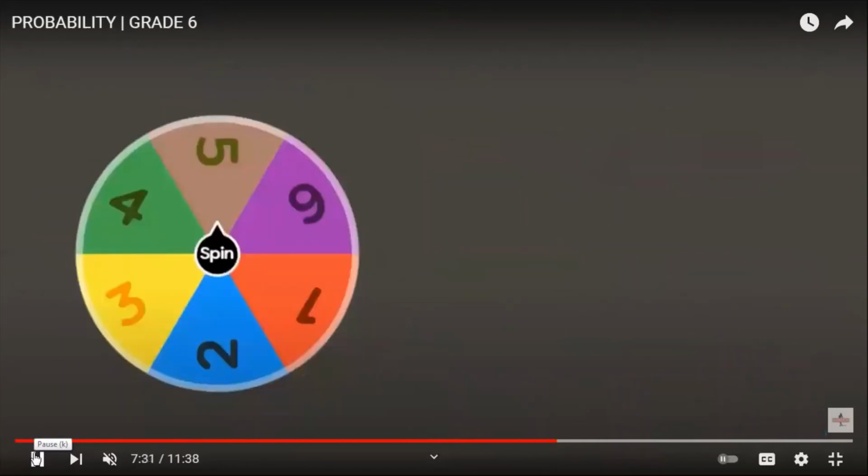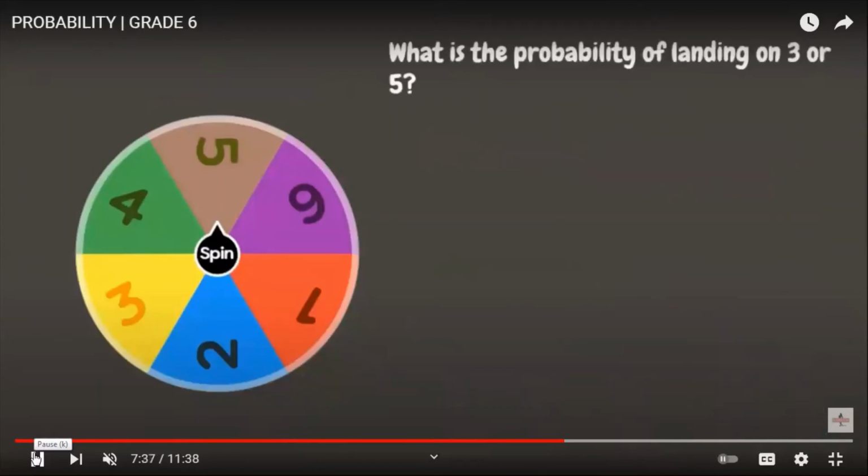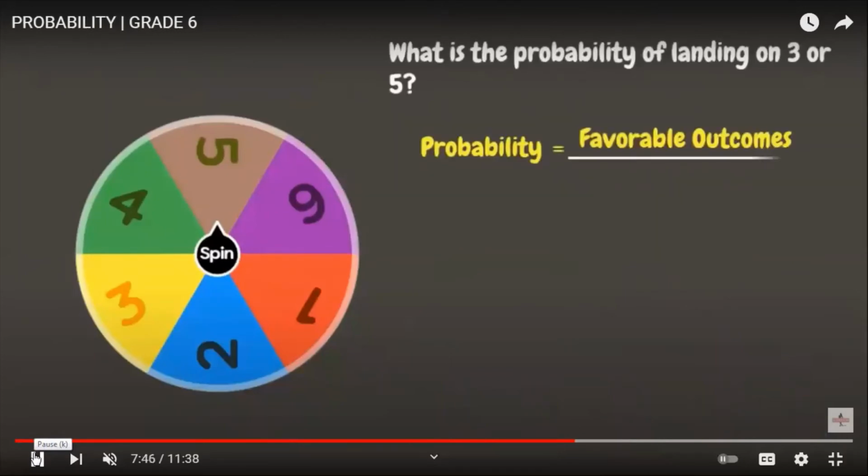Now let's try to have a spinning wheel here. So for this one, what is the probability of landing on 3 or 5? And based on our spinning wheel, we have only 1 three and 1 five. And the formula for probability is equal to favorable outcomes over possible outcomes.